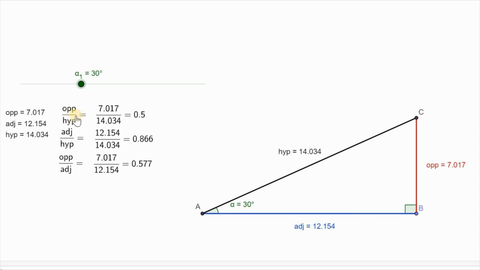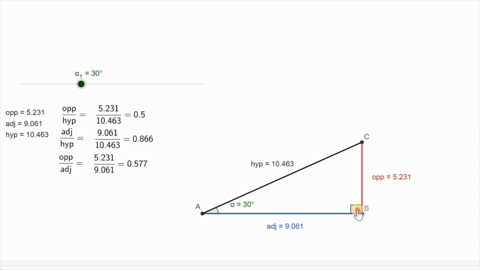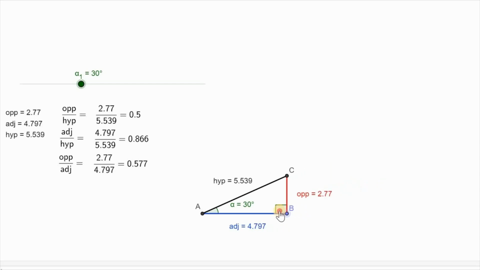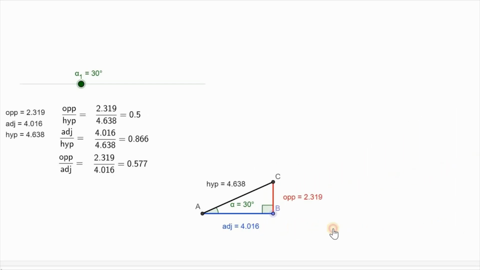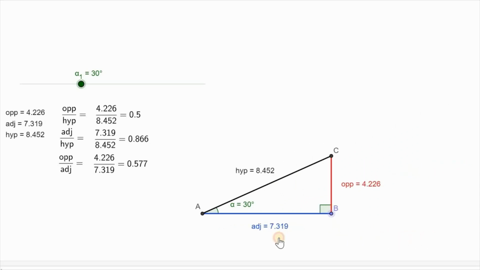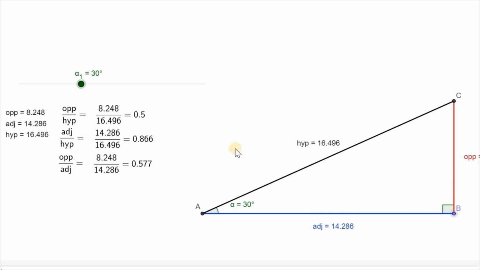Now let us see opposite by hypotenuse, the first ratio. Keep looking at this value, opposite side by hypotenuse. See, I'm changing the side length. See, what does it always remain? The same. So whatever the size of the triangle, the ratio of the opposite side to the hypotenuse always remains the same, and it is 0.5.